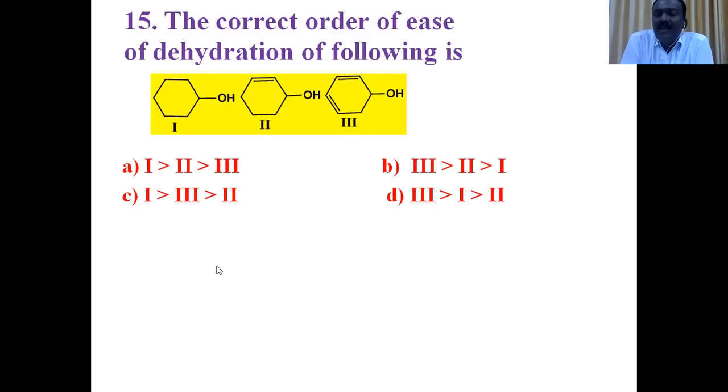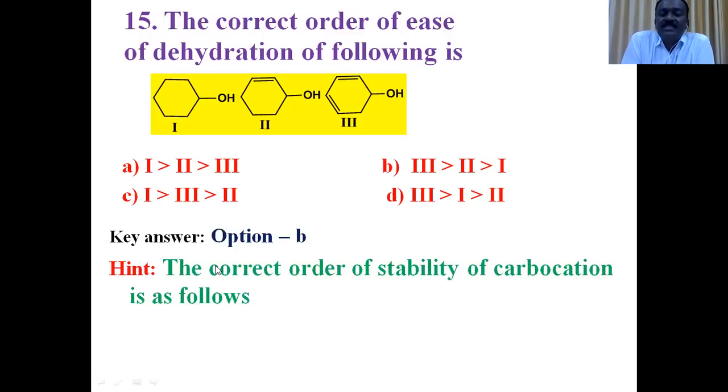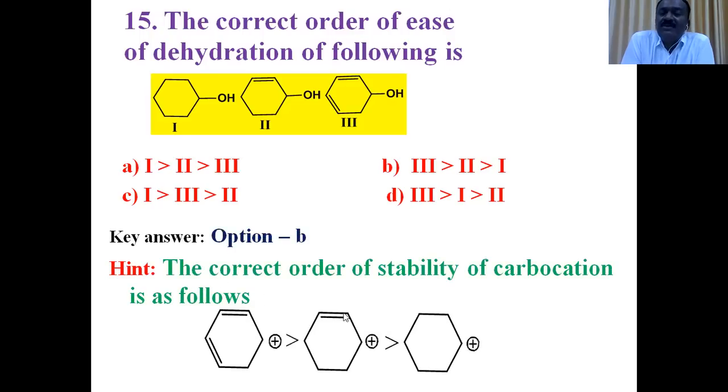For example, the order of dehydration of 1 degree, 2 degree, 3 degree alcohols, that is primary, secondary, tertiary alcohols, is 3 degree greater than 2 degree, 2 degree greater than 1 degree. But here, all the alcohols given are 2 degree, secondary alcohols. Now consider the intermediate carbocation obtained from the respective alcohols.